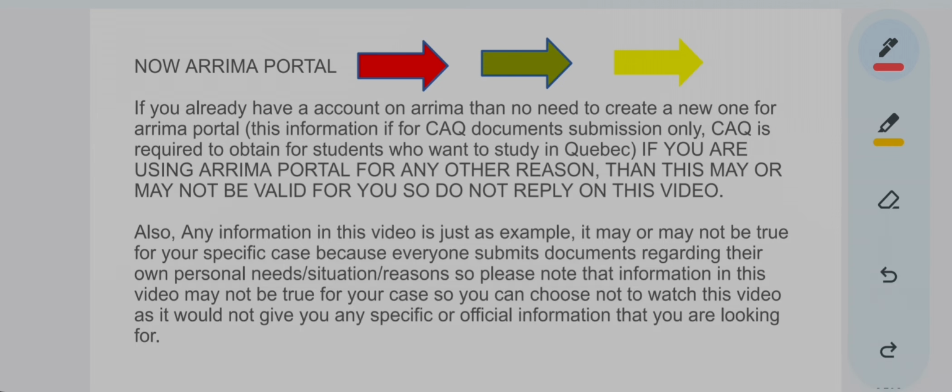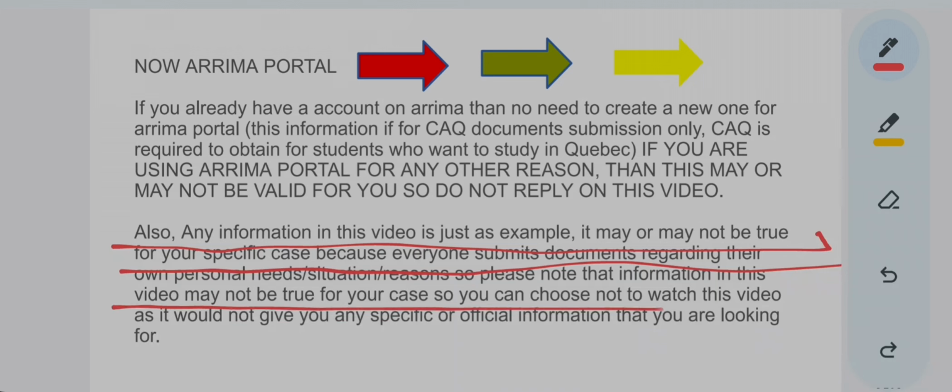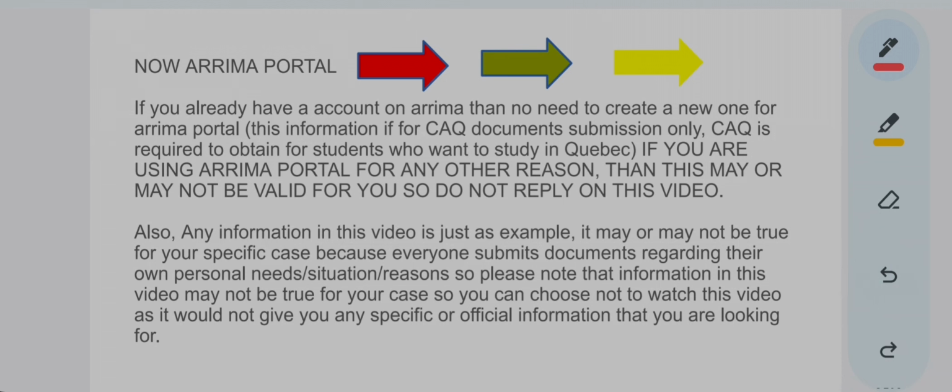This information I am discussing is only for the CAQ acceptance certificate, and this information in this video is just an example. It may or may not be true to your specific case, because everyone's case is different. So this video may not be true to your case, and you may choose not to watch this video, as it cannot give you any official information. So it is completely on you.